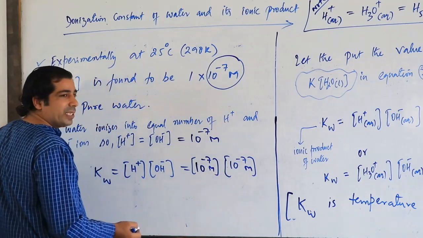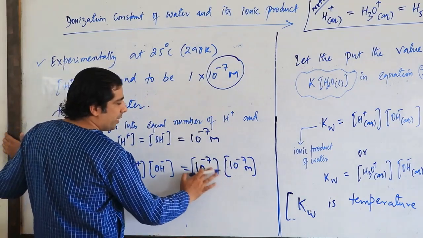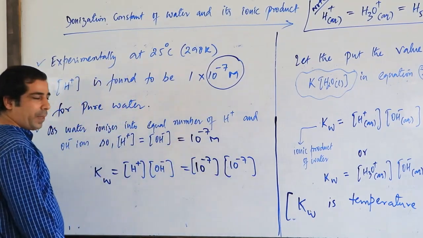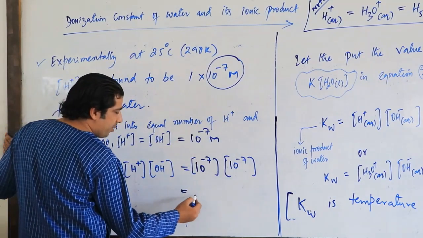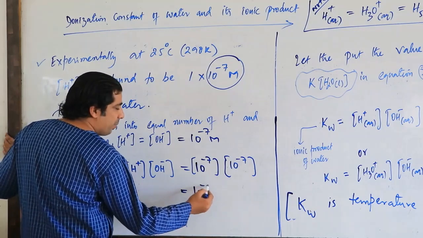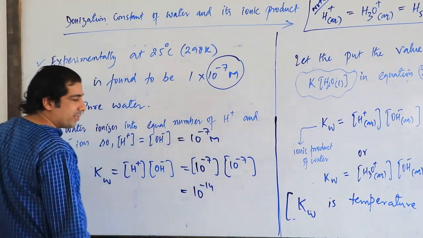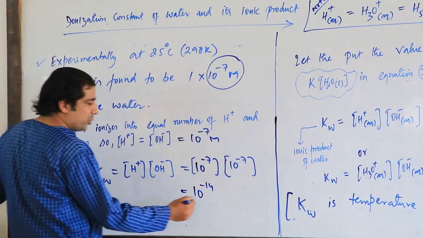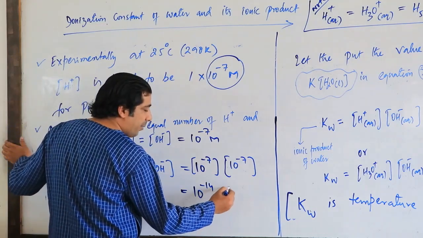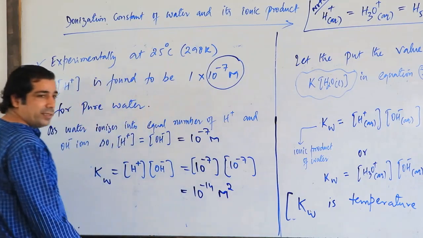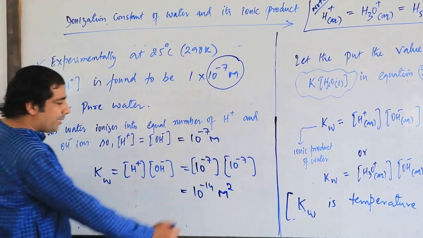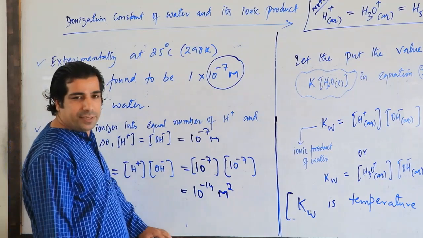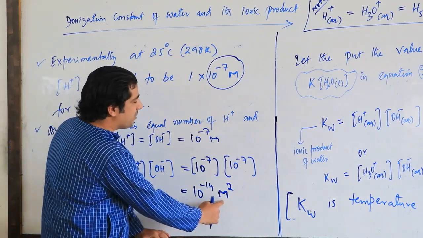M represents basically molar concentration. But the brackets already represent the molar concentration, so I will not mention it here. Okay? So I will write down now, it will become 10 raised to the power minus 14, my dear friends. And this is molar concentration M, and this is also M. So I can write it as M into M, which is M square. So my dear friends, this M can also be represented as mole per liter.